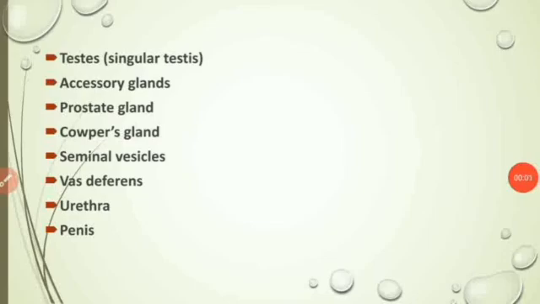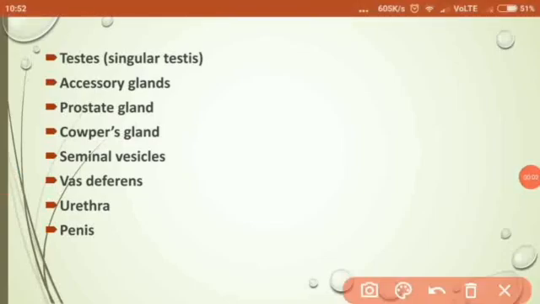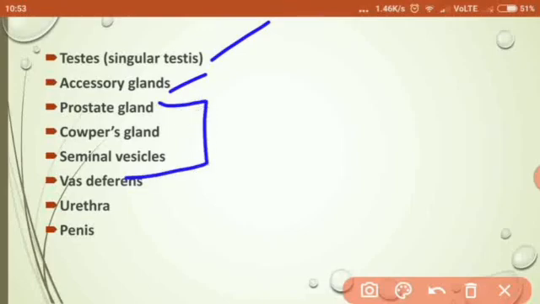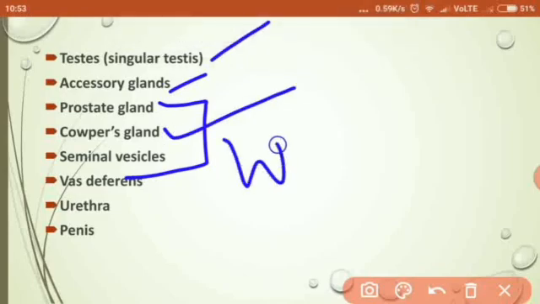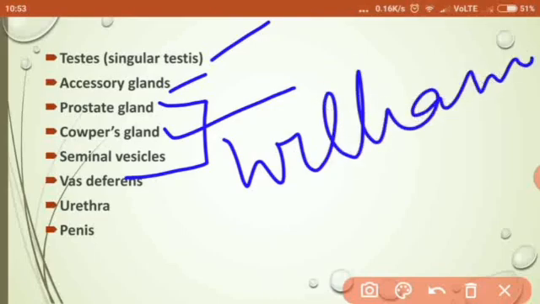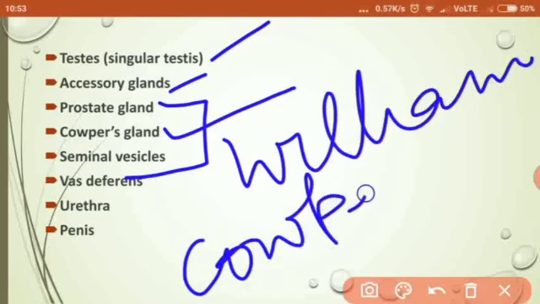So let us revise all the organs that we have studied in the male reproductive system. They are the testes, and the accessory glands, which consist of the prostate gland, Cowper's gland, and seminal vesicles. Cowper's gland is named after William Cowper, an English surgeon and anatomist, who gave the earliest description of Cowper's gland. Then there are other organs like the vas deferens, urethra, and penis.